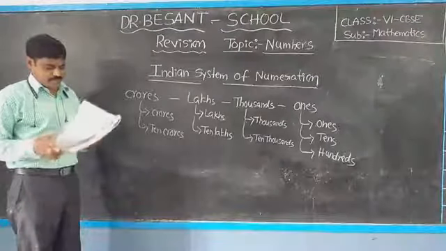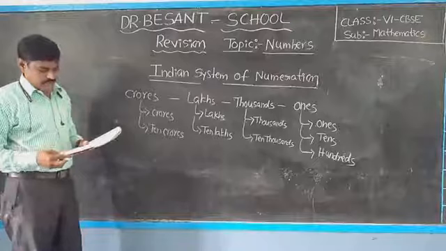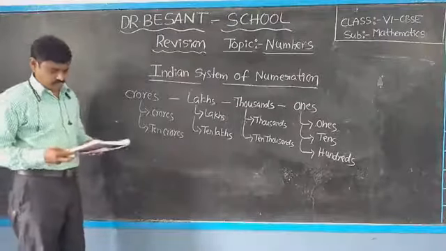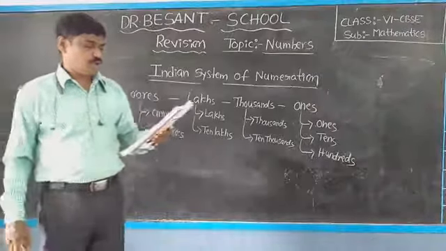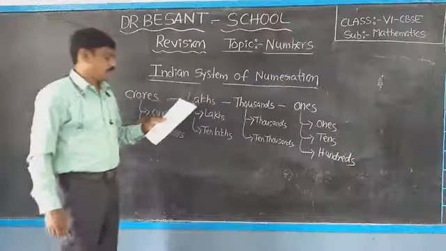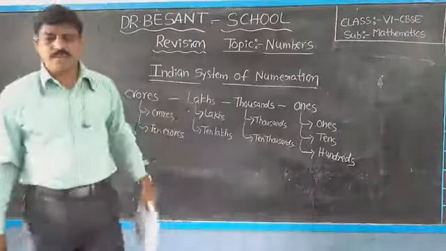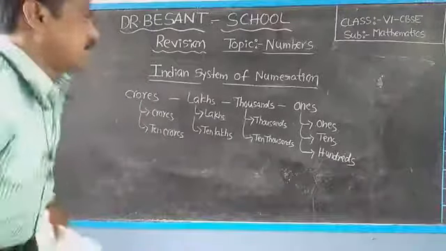Okay, children. Next, on page number 11 in the Studio book, observe here: ones, tens, hundreds.